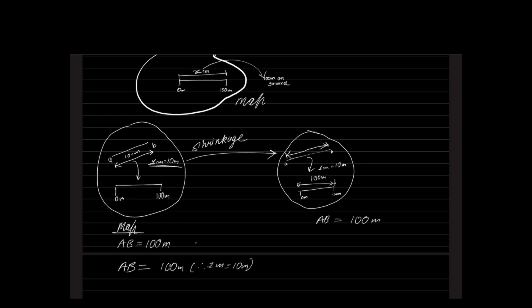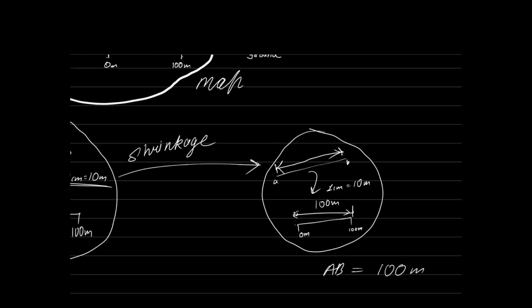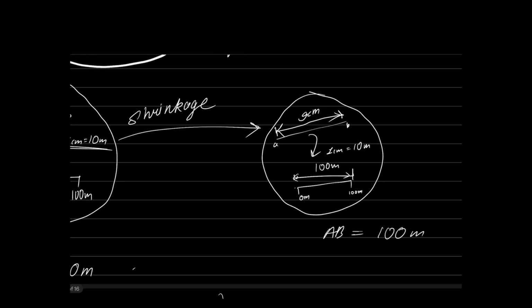No. Very good, Aditya. It will be less. Very good, Praveen. Everybody is saying the correct answer. It will be less than 10 centimeter. I'll get something like 9 centimeter. So now, as per that engineer scale, what is my ground distance AB? It is nothing but 9 centimeters into 10 meters. I'll get the ground distance as 90 meters. But tell me, is the ground distance of the line AB 90? No, this is wrong.